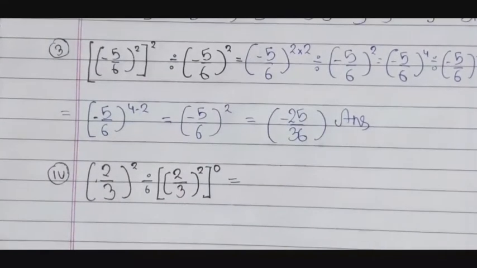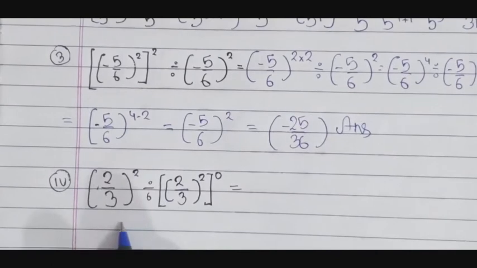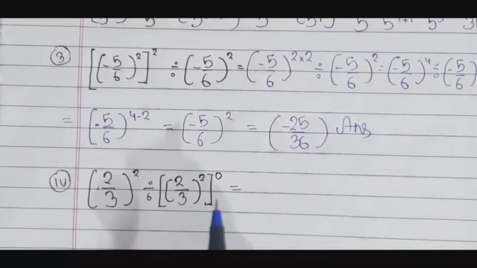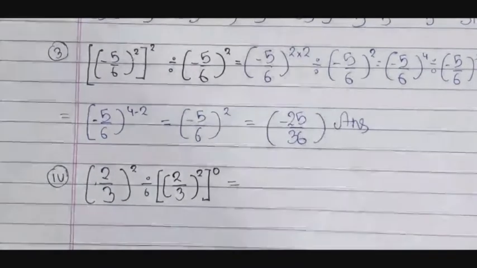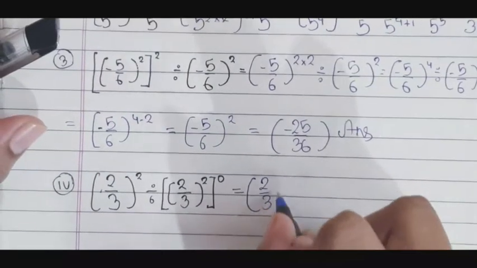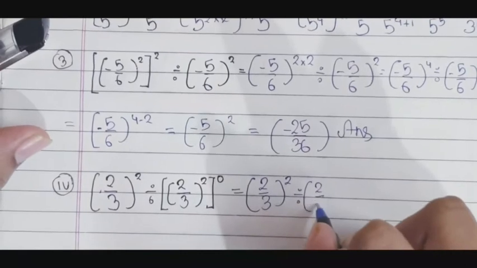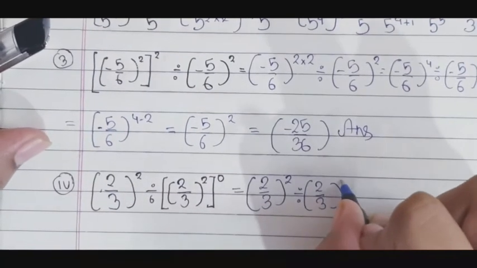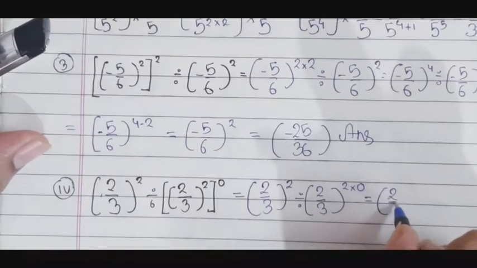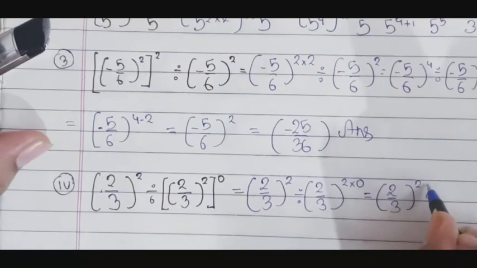So our fourth question is bracket 2 by 3 to the power square divided by bracket 2 by 3 to the power square into 0. I mean bracket 0. So it's equal to 2 by 3 to the power square divided by 2 by 3 to the power 2 into 0, is equal to 2 by 3 to the power square minus 0, which is equal to 4 by 9.